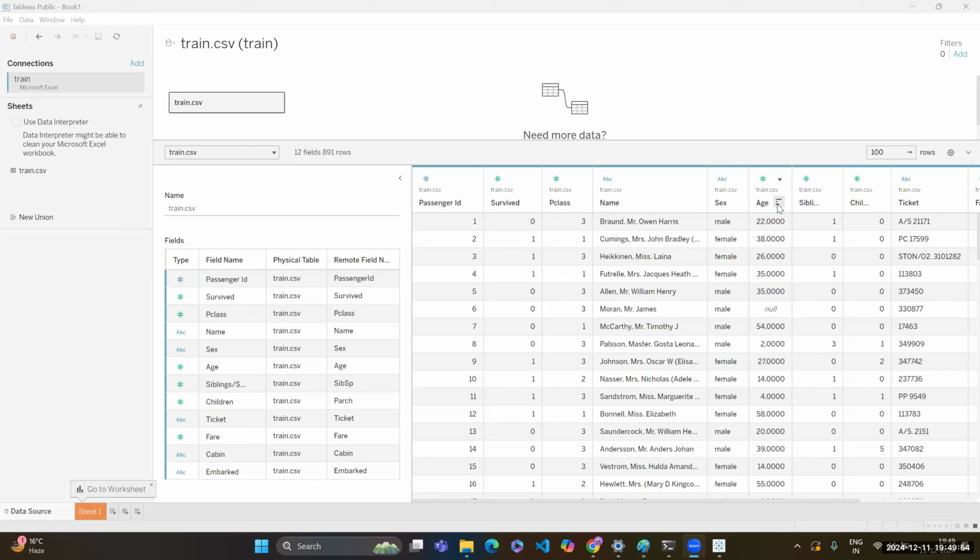Age. What about age? Is it categorical or numerical? Age of a person. How can age be categorical? We can find the average age of the person who boarded the Titanic. We can check, okay, this person is 22 years old, this is 38, the age difference is around 16.